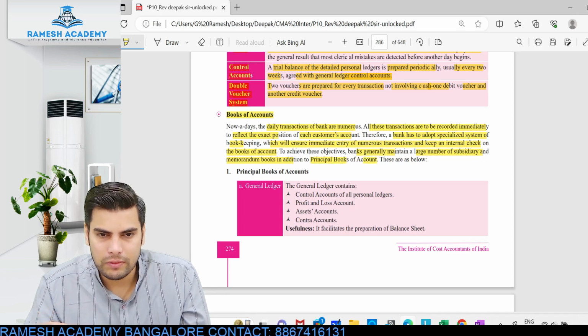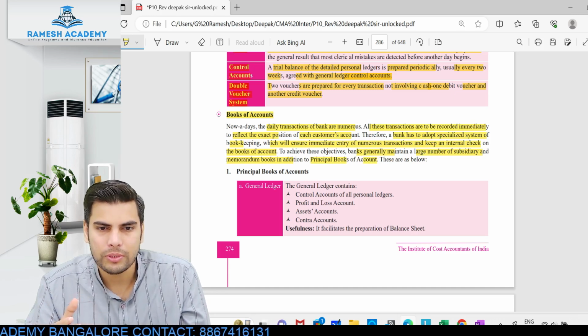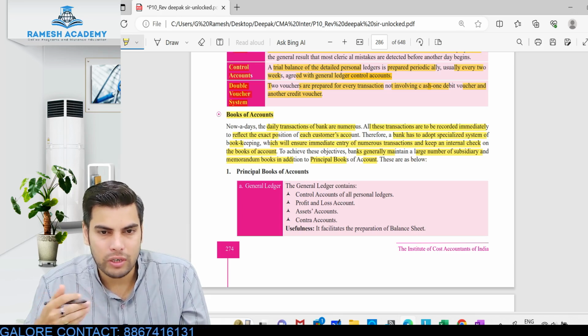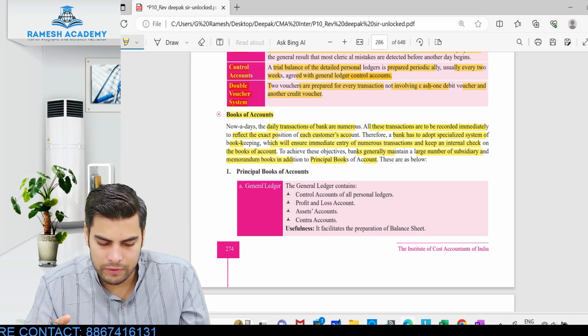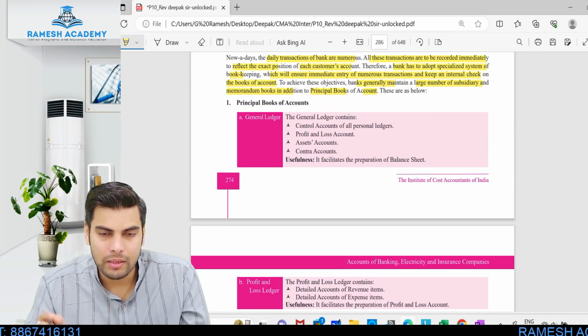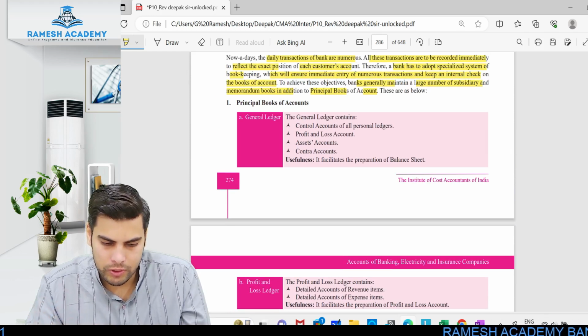So, in order to achieve this particular objective, they'll be maintaining a large number of subsidiary books. What are subsidiary books? These are the books wherein a lot of transactions happen on a day-to-day basis. A large number of subsidiary books will be maintained. So let us see what exactly are the principal books of accounts which they will be maintaining and what exactly are the subsidiary books which they will be maintaining.